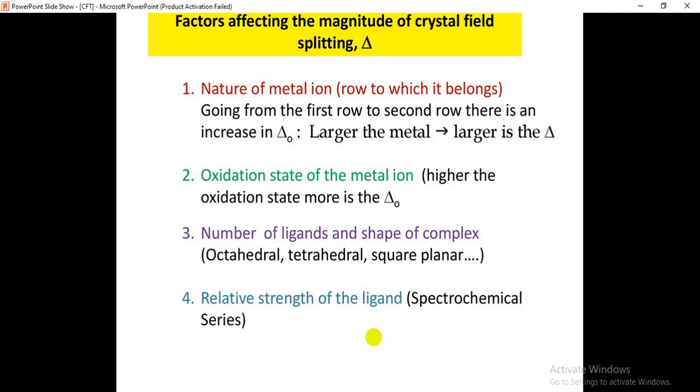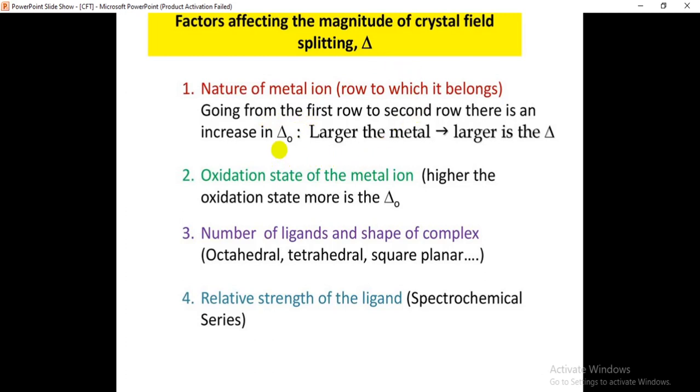What are the factors affecting the magnitude of the crystal field splitting? Here we have some factors which affect the magnitude of the crystal field splitting that we need to discuss. The first one is the nature of the metal ion. The nature of the metal ion affects the magnitude of the crystal field splitting.